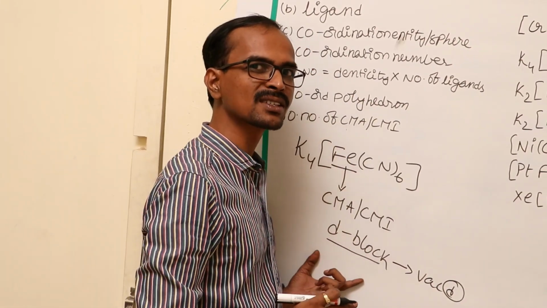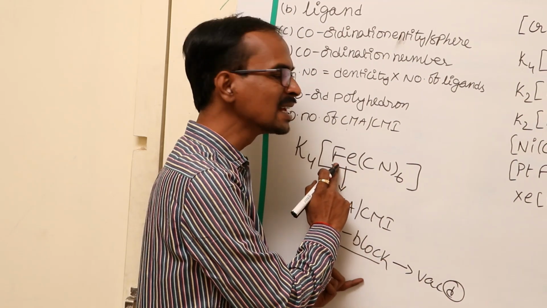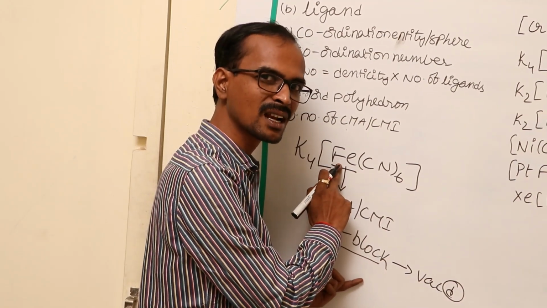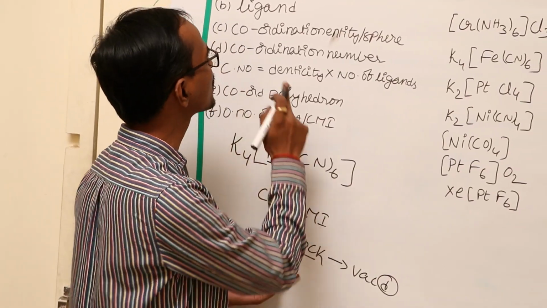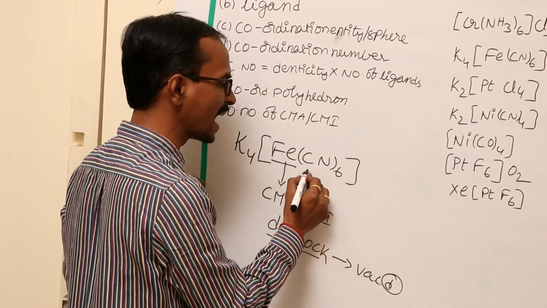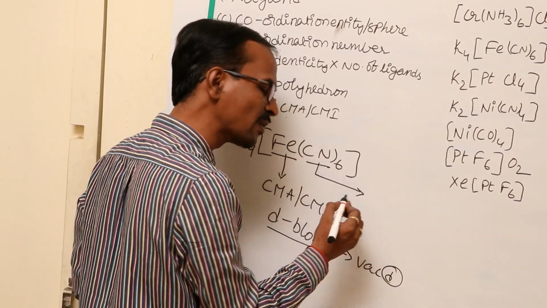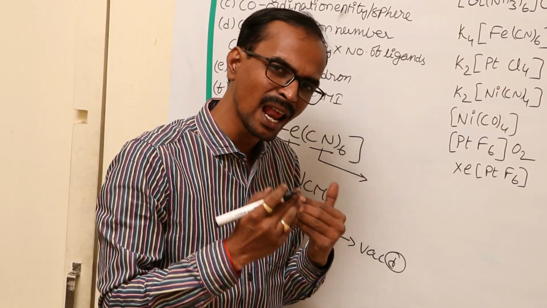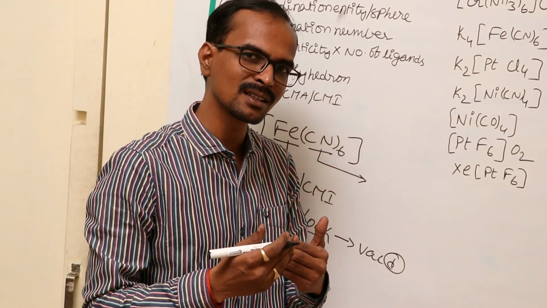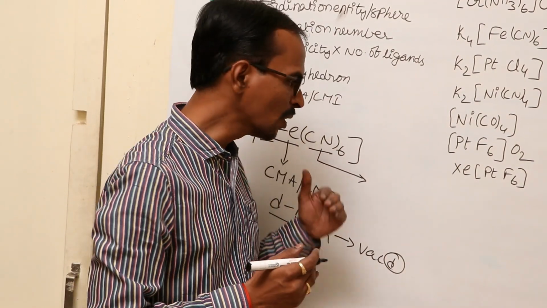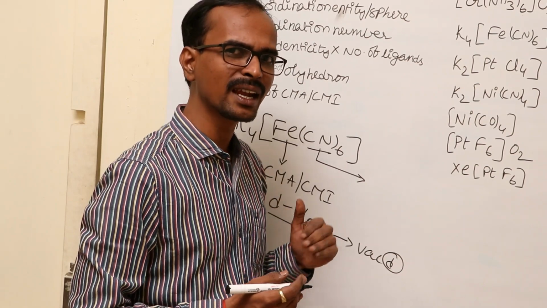So every complex compound consists of a central metal atom or central metal ion which belongs to the d block. Next, the second term is the ligand. In the next video we will discuss in detail the ligands and the different types of ligands. But let us have a preliminary idea.